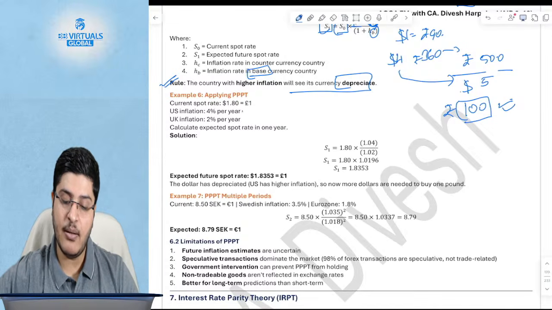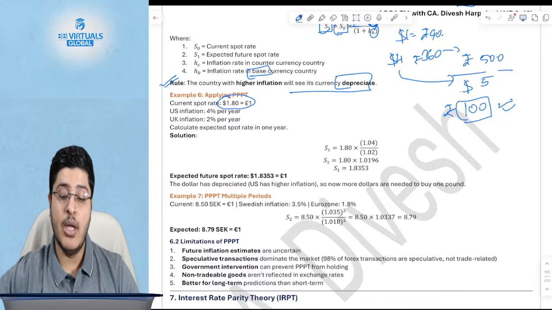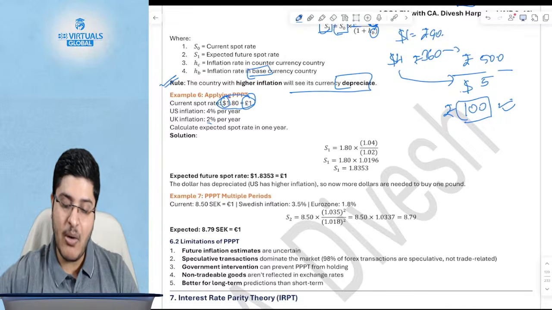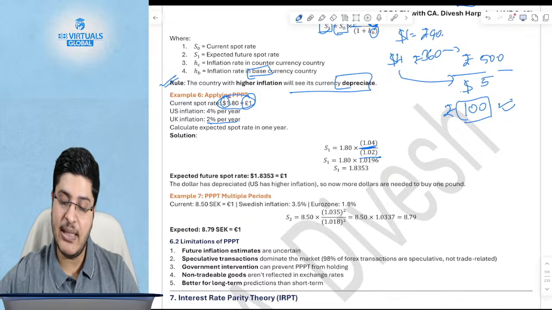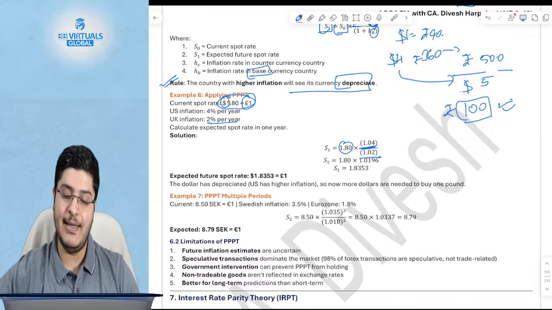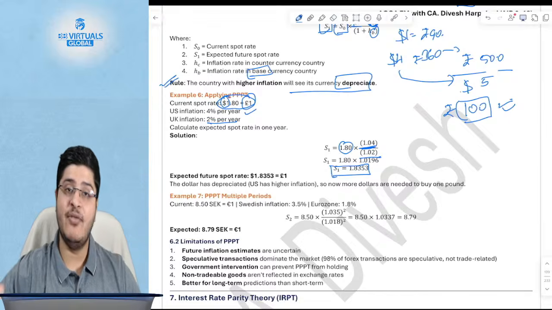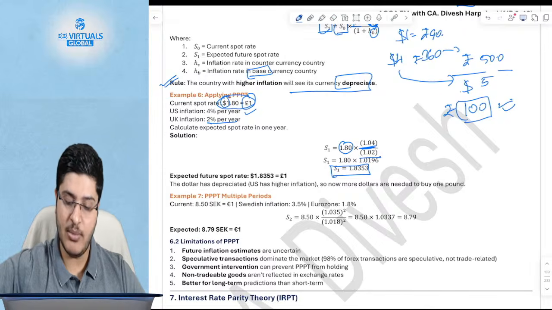There's an example where this is an indirect quote, but doesn't matter. Let's say we say $1.8 per pound, then dollar is the counter currency and pound is the base currency, correct? So you will say pound inflation should come in the denominator and US inflation should come in the numerator. 1.04 divided by 1.02 multiplied by today's exchange rate 1.80. And who has a higher inflation? US had a higher inflation. So what happens now? You will say the currency of the US will depreciate. They will have to pay more dollars to receive the same number of pounds, which is, for 1 pound you'll have to pay a higher number of dollars. I hope this is clear.